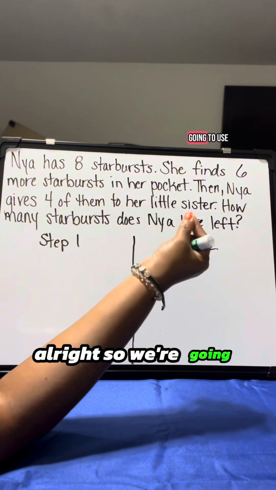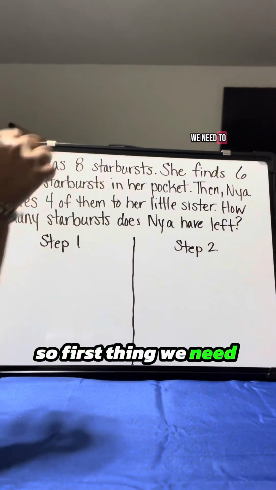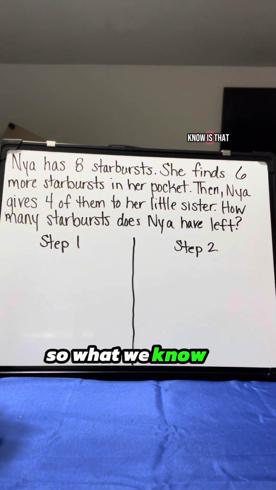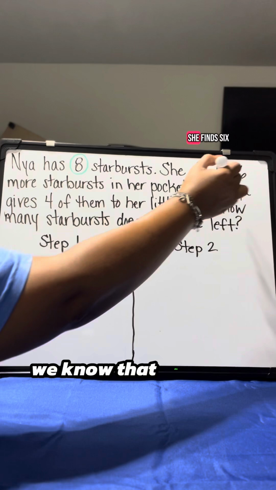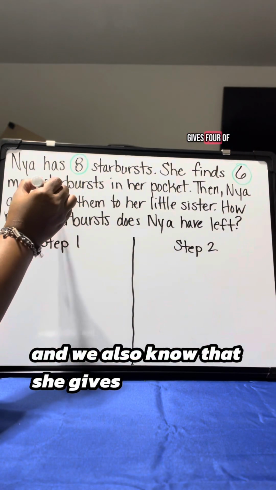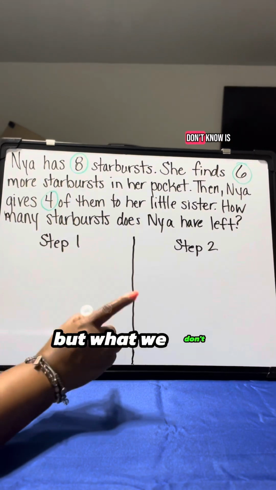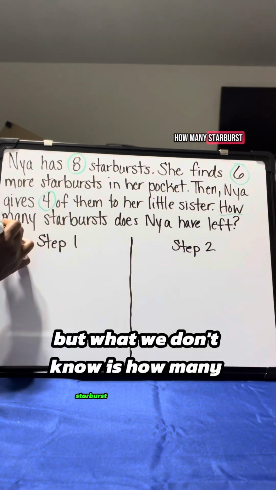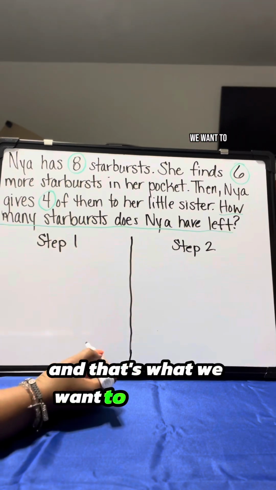All right, so we're going to use 2 steps to work this problem out. So first thing we need to do is figure out what we know. What we know is that Naya has 8 starbursts. We know that she finds 6 more in her pocket. And we also know that she gives 4 of them to her little sister. That's what we know. But what we don't know is how many starbursts does Naya have left? And that's what we want to figure out.